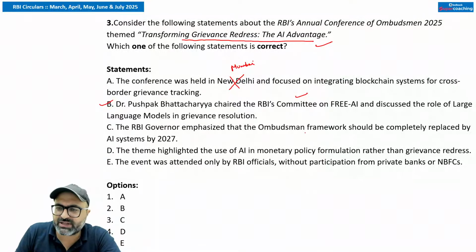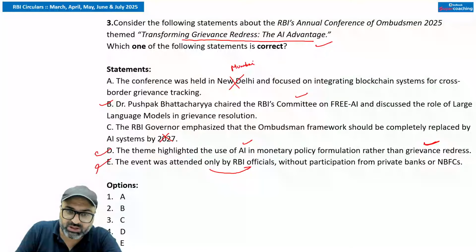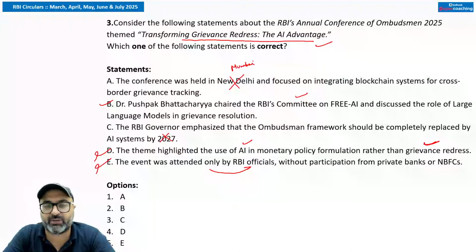RBI governor emphasized that ombudsman framework should be completely... नहीं ऐसा कुछ नहीं है. The theme is highlighting the use of AI in monetary policy. No, sir. Use of AI in grievance redress. The event was attended only by RBI officials. No, sir. This is wrong.